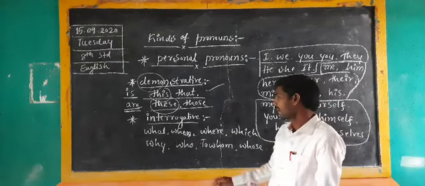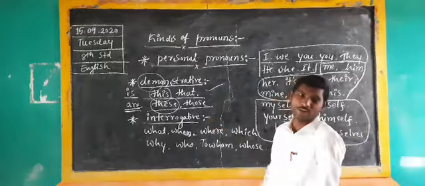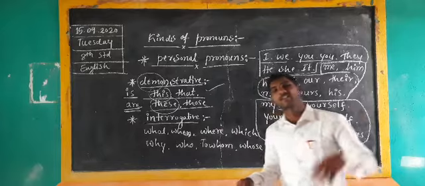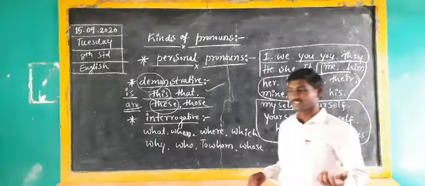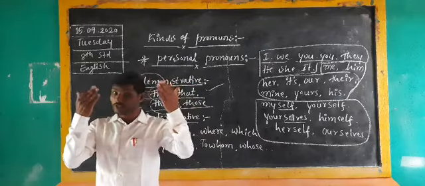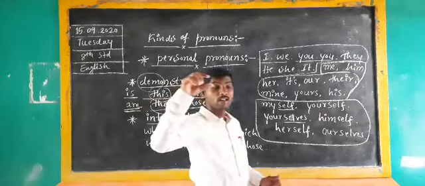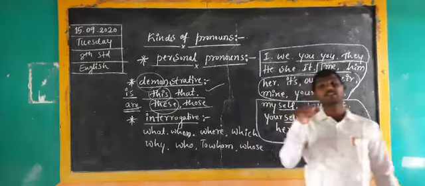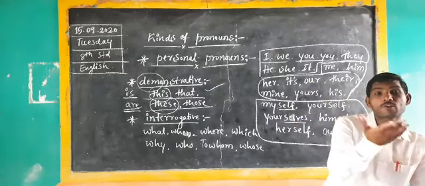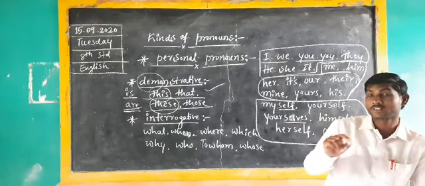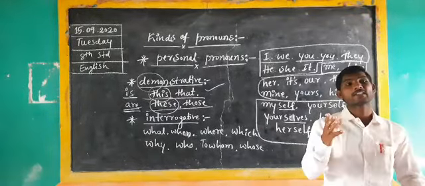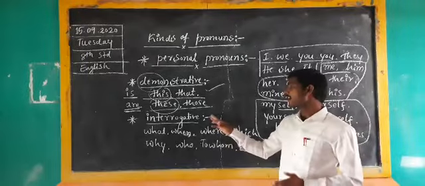Is it clear? Then the next one is interrogative. Interrogative means question. When we are listening, speaking, or writing, at the time we have to understand that the question, that statement, that sentence is asked to us or about somebody. A sentence that mainly indicates a question is considered interrogative.